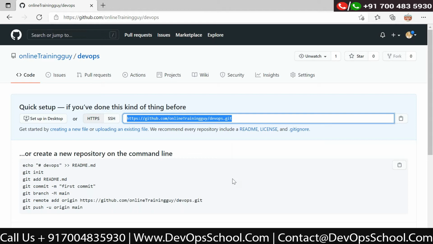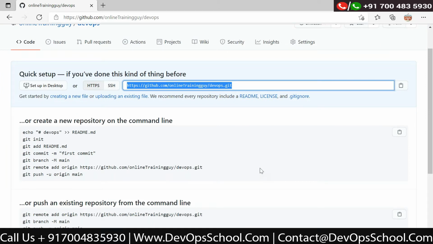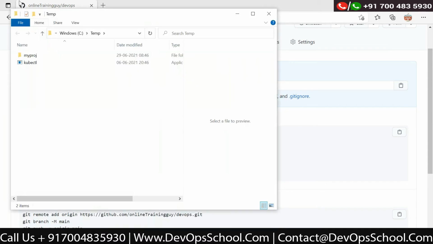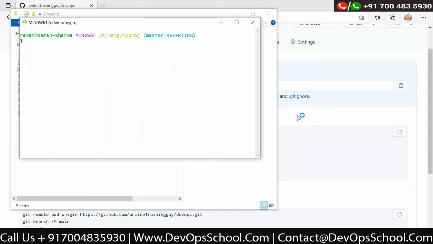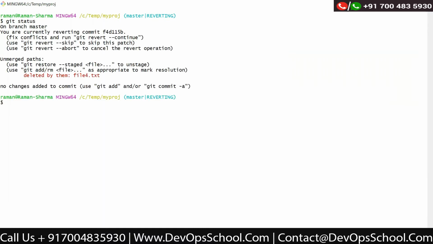So now here you can see some commands. Let me open one of my repositories, or we can create a new one. So if I go to ctemp, okay, my project was, I think this was the project we were discussing last time. Let me right click and open git bash here. Let me increase the size. So here, if I say git status, no changes to be added.